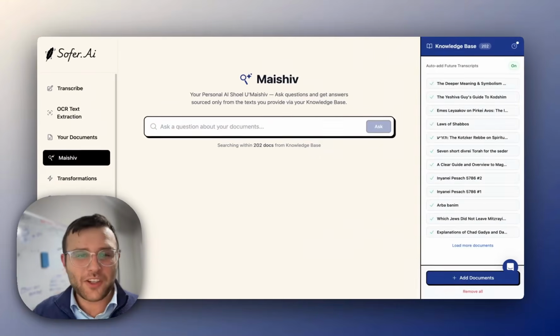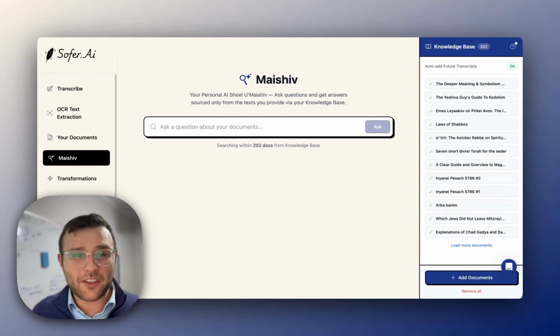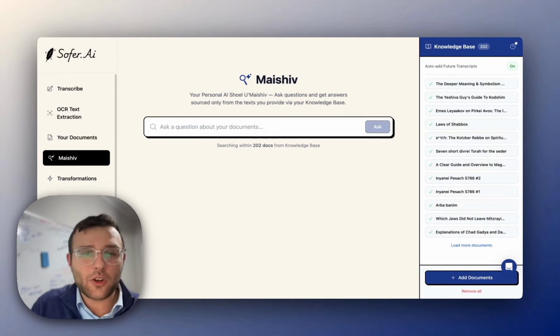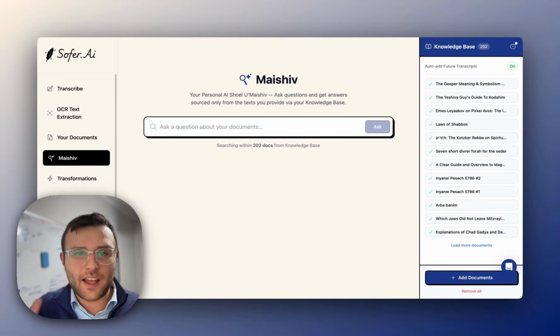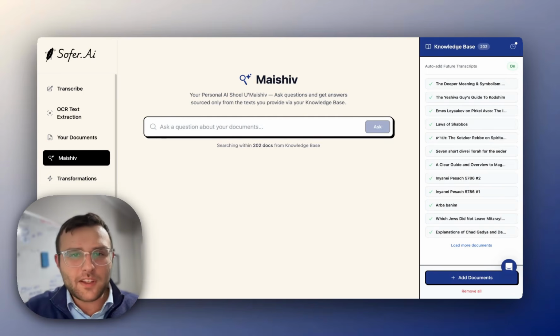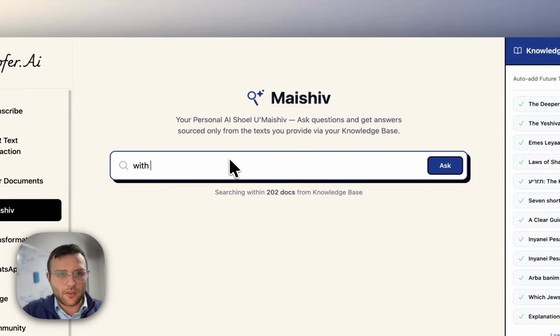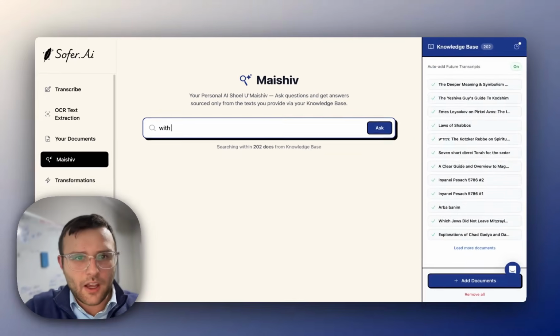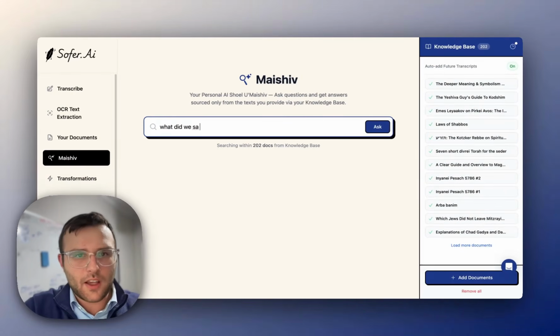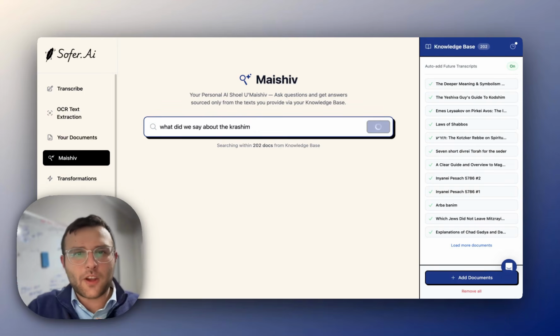The second feature I want to show you on Sofer.Ai is Meshiv. Meshiv is our AI search where you could search across all your transcripts, all your documents that you have on Sofer.Ai. Let me demo it for you with a question based off of the shir we were just looking at. What did we say about the Krushim? So you can ask a question as broad as this or something more specific.